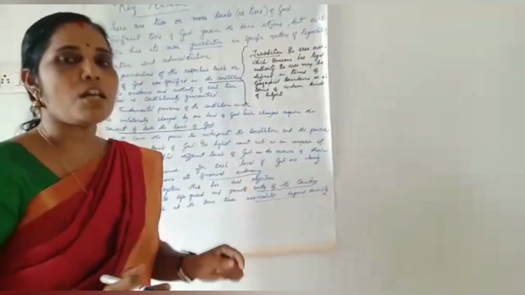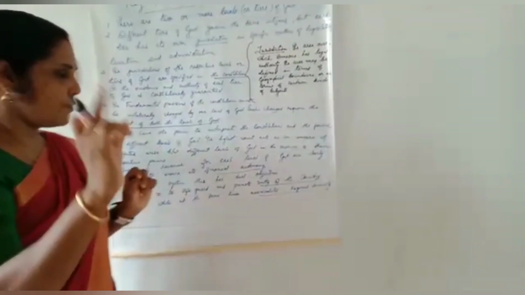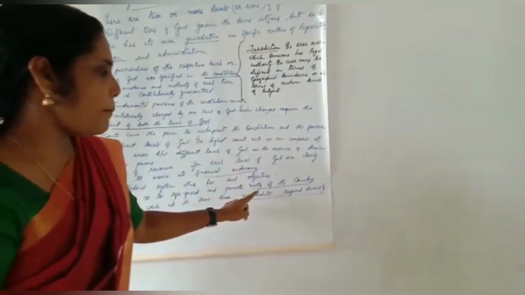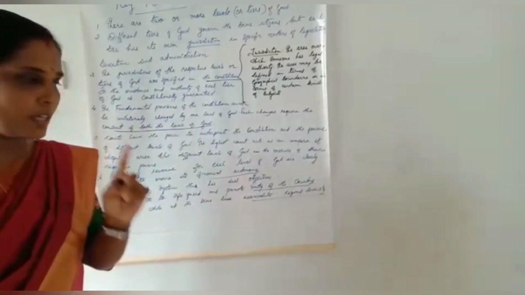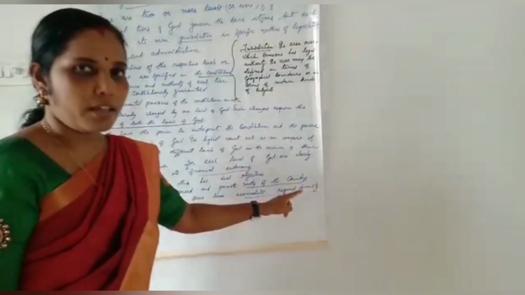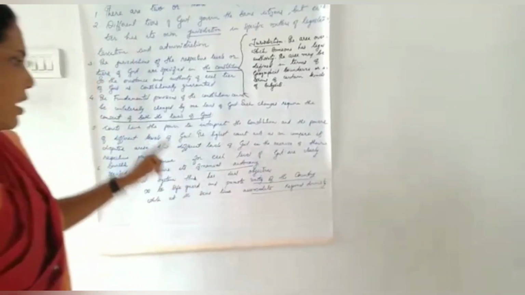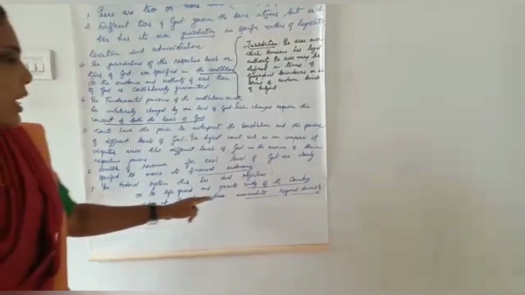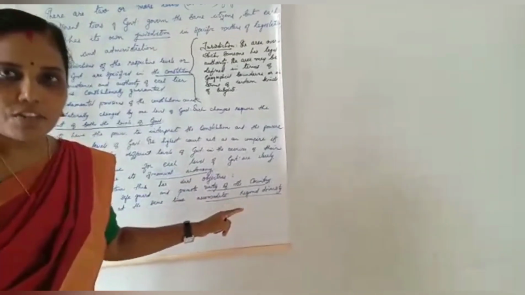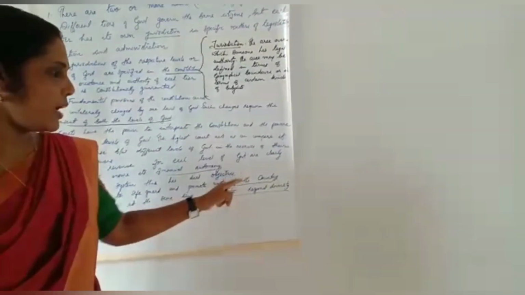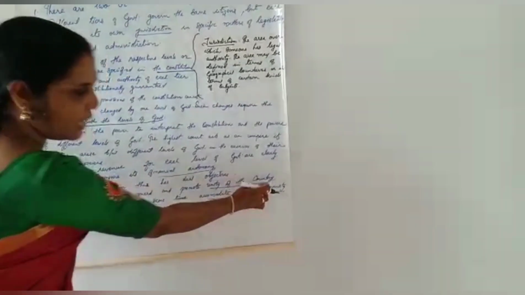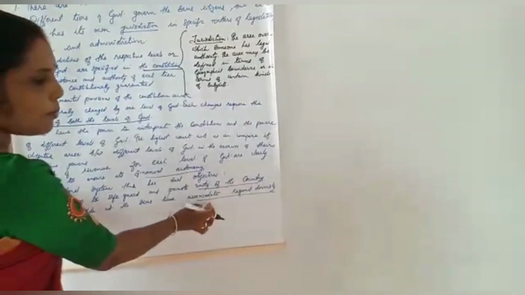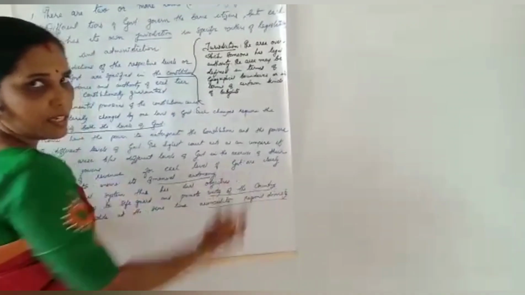Dual objectives means two objectives. First one is to safeguard and promote the unity of the country. It's very important. And the second objective is to accommodate regional diversity. These are the main two objectives.